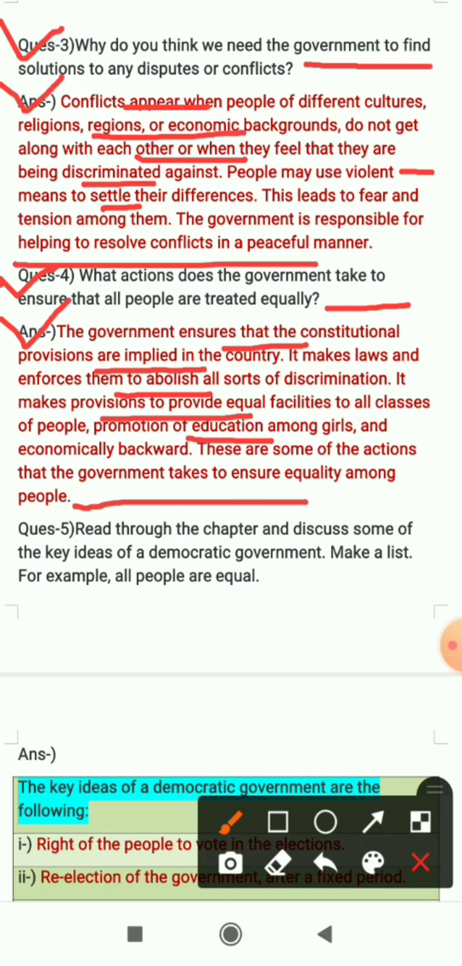Question number 5 is, read through the chapter and discuss some of the key ideas of a democratic government. Make a list, for example, all people are equal. So first of all, we have to read the chapter which we have already read, and we have to discuss some of the key ideas of a democratic government. Like an example is given here, all people are equal. It is a key element of a democratic government. Now let's see the answer.